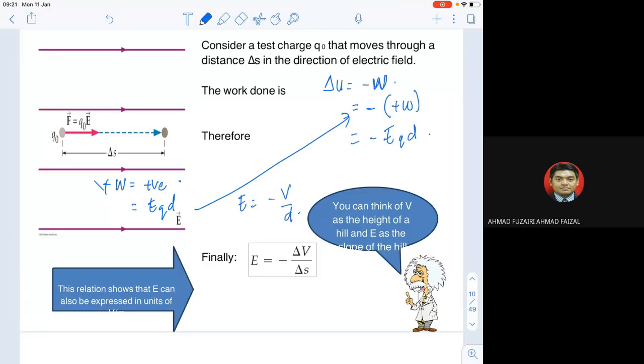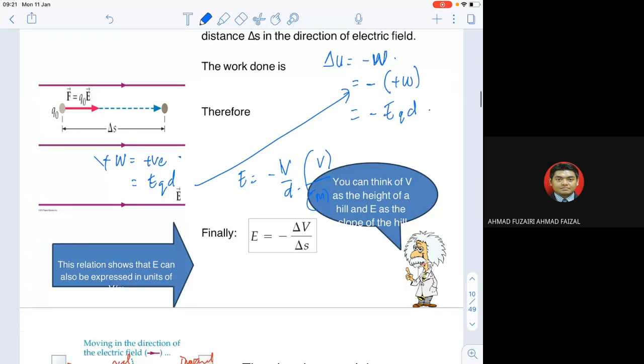And of course, this happens when the potential is in volts and the distance is in meters. Use the SI unit for each parameter. So when the charge follows the electric field, then the electric field becomes negative: E is equivalent to negative V per D, or we can easily say that V is equivalent to negative ED. This one follows.